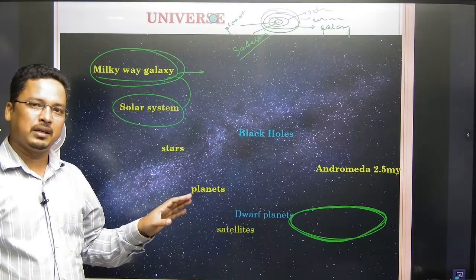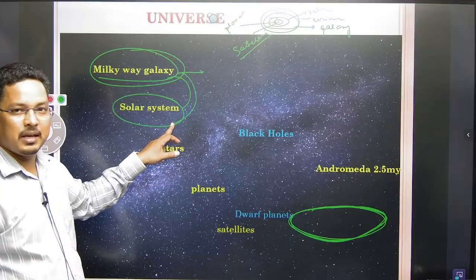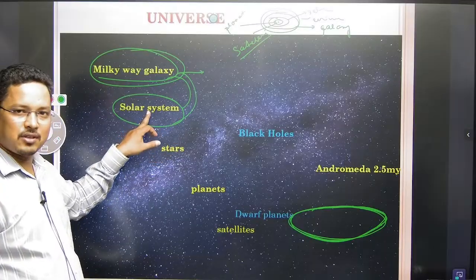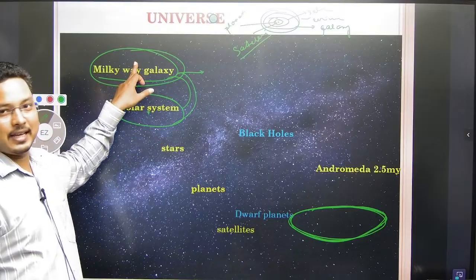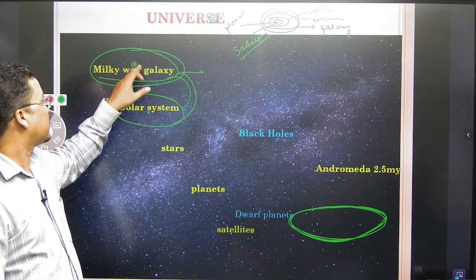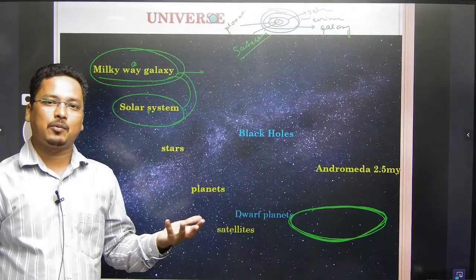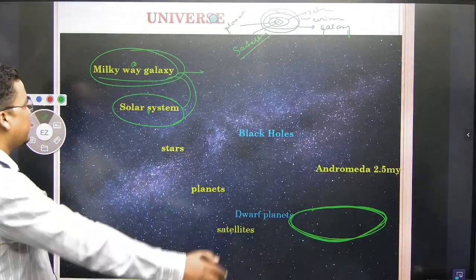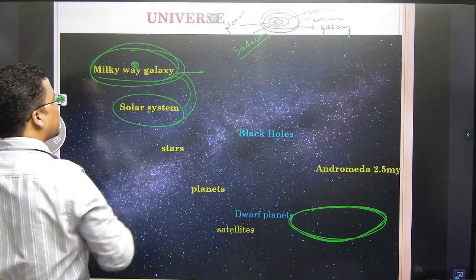We are part of the Milky Way galaxy, and within this there is a solar system, and the heart of the solar system is the sun. The heart of the Milky Way galaxy is a black hole. Dhyan se, right? The heart of this Milky Way galaxy is the black hole.